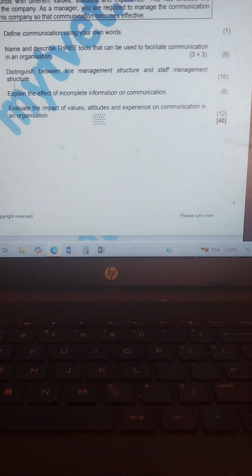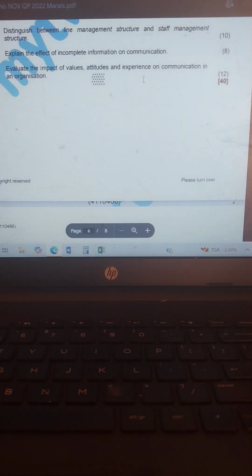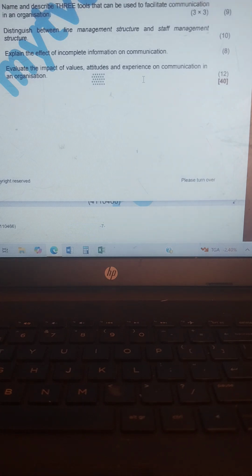Then we go to 3.3, distinguish between line management structure and staff management structure. We all know that distinguish means differentiate. Let's start with line management structure.